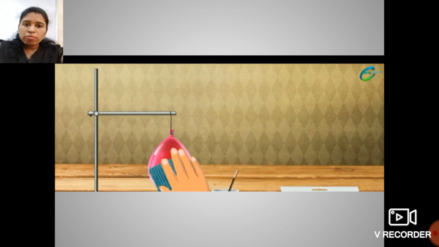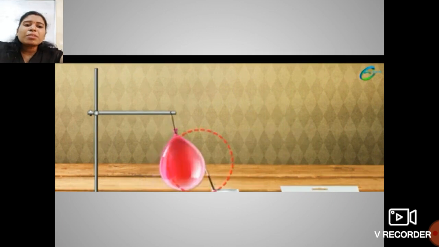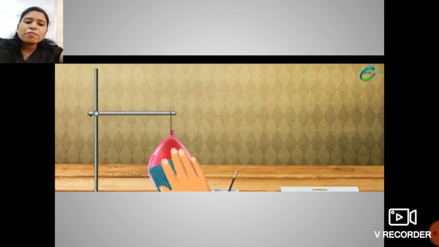Okay students, first what I have done here is take this refill, which is rubbed with this polythene paper, and the balloon is rubbed with the woolen cloth. Now bring this inflated charged balloon near this tumbler where your refill is kept.